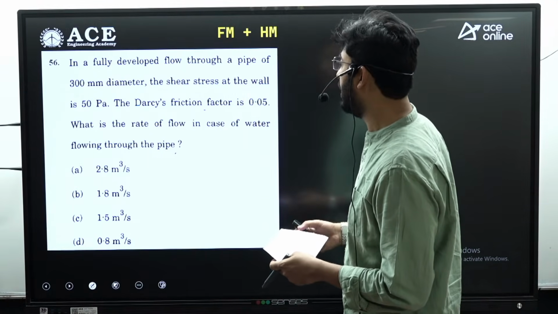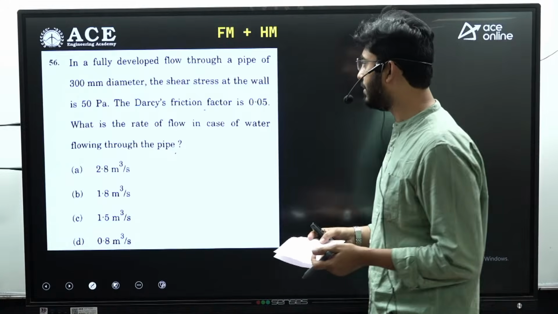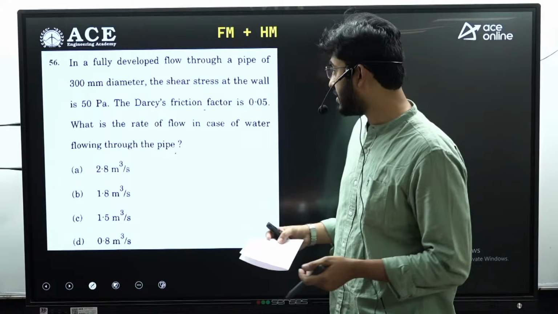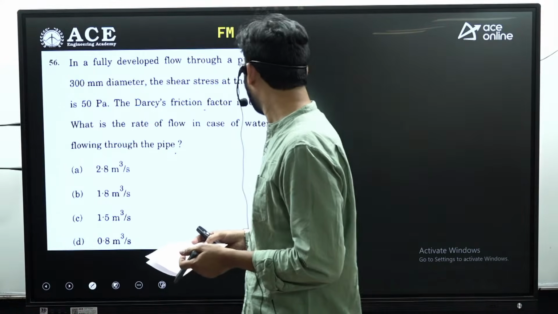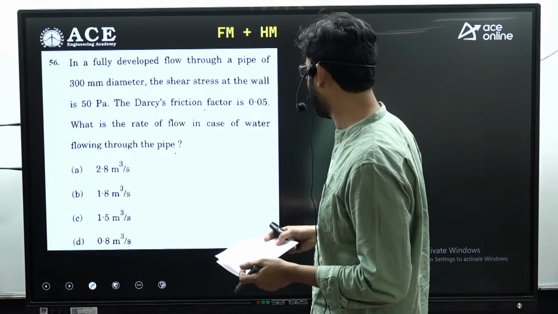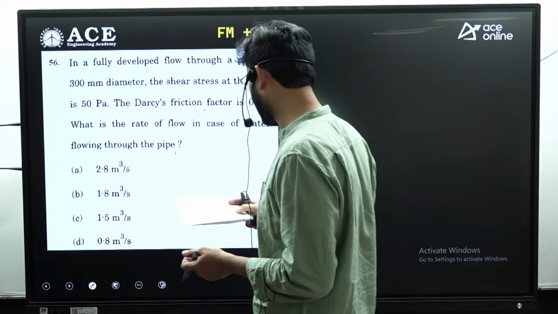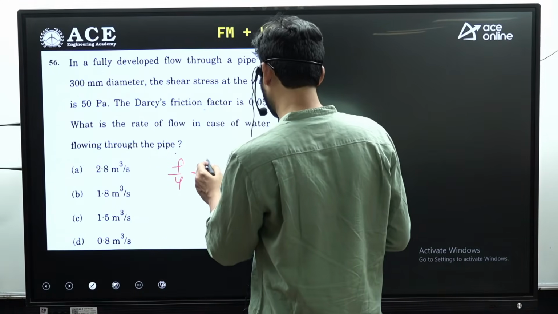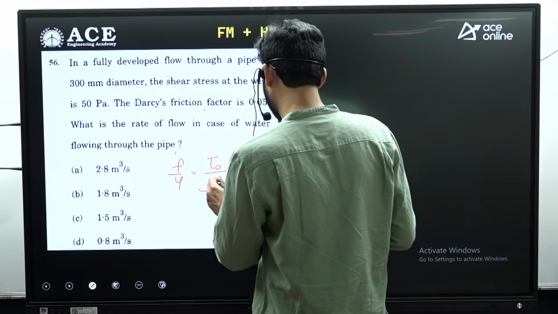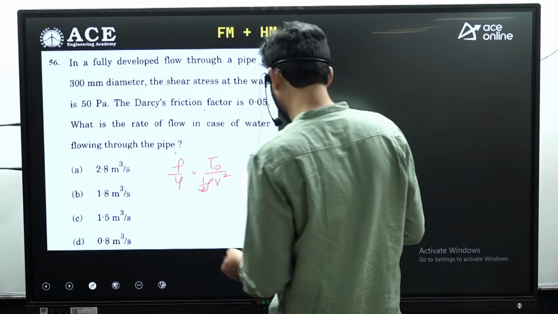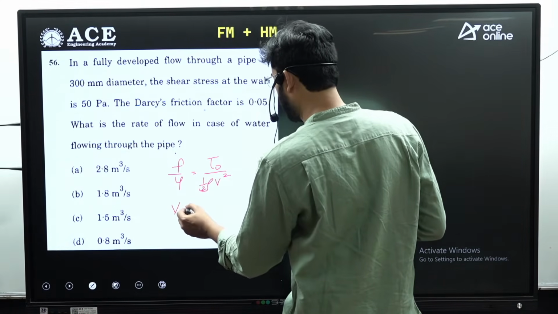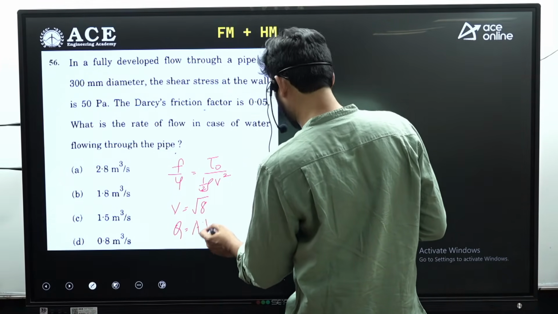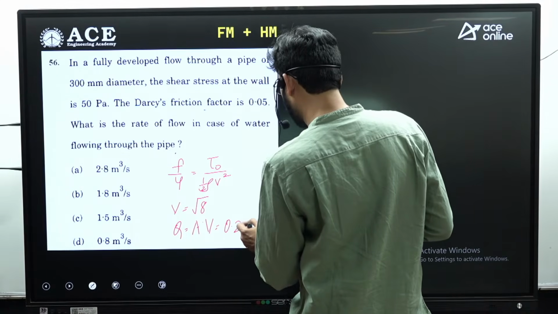Okay, moving to next question, that is in a fully developed flow, a pipe of 300 mm diameter and the shear stress at the wall is equal to 50 pascals. The Darcy friction factor is 0.05, and what is the rate of flow in case of water flowing through the pipe? So here we are required to use the equation, that is f by 4 is equal to tau naught divided by rho v square into 1 by 2. Okay, so if you solve for v would be equal to root 8, and if you solve for discharge, that is Q is equal to A times V, the value will be 0.2 meter cube per second.